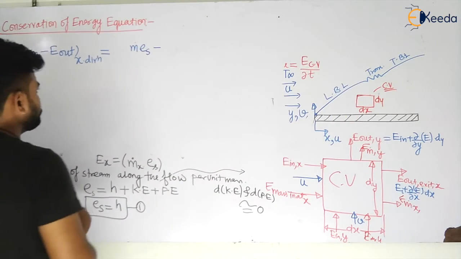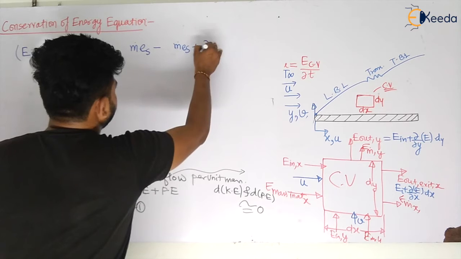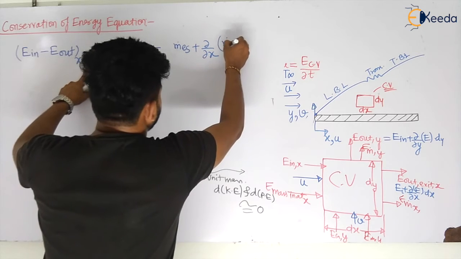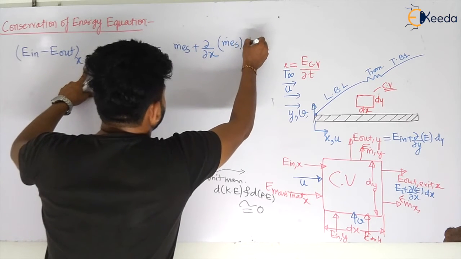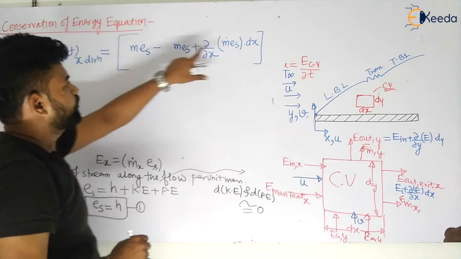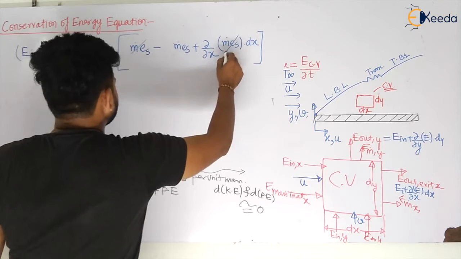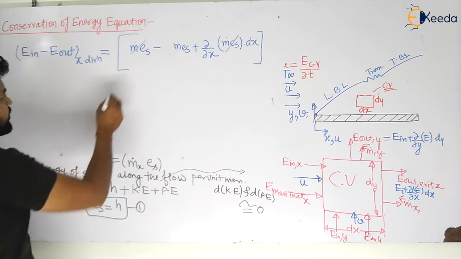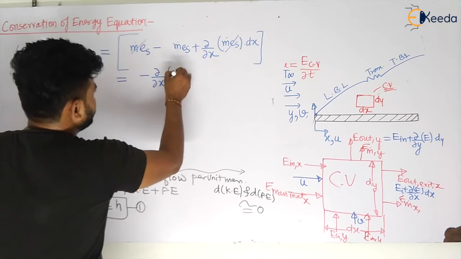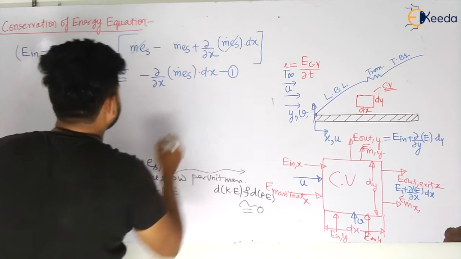Now let us see. So this will become what? This will become m dot es plus del by del x of, because I am considering the x direction, m dot es into dx. Yes or no? So directly from here I can cancel out the terms m dot es, m dot es. Why? Because I am considering this, so it will be cancelled out, and that is only for the x direction, my dear students, x direction. So we will have the remaining term to be minus of del by del x m dot es into dx. So this will be your first equation, my dear students.